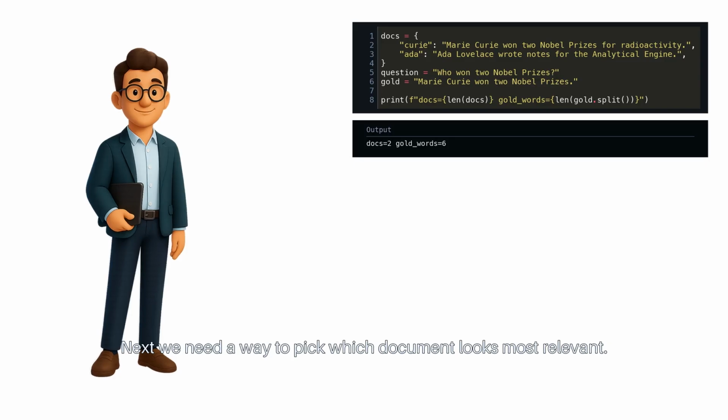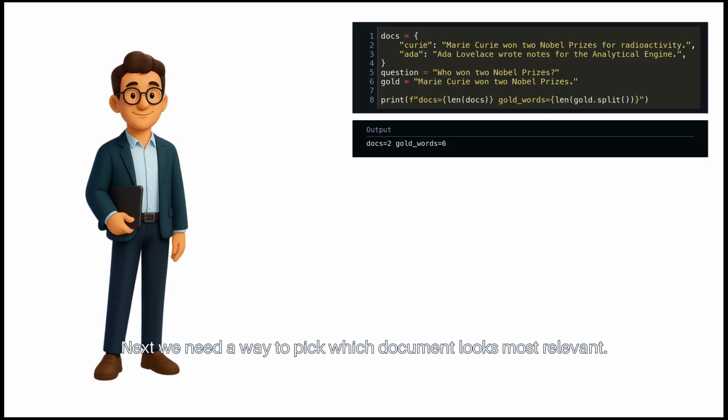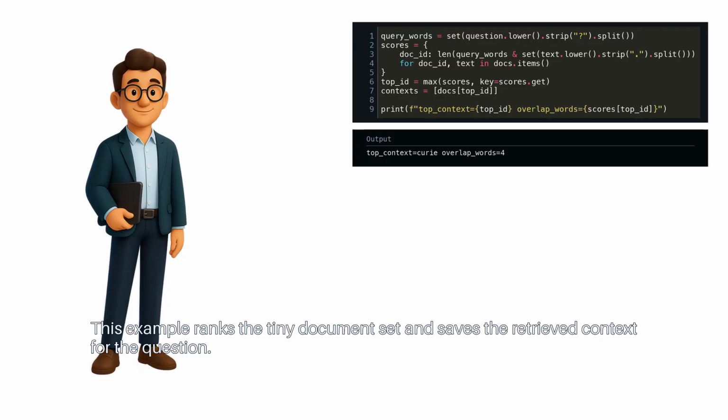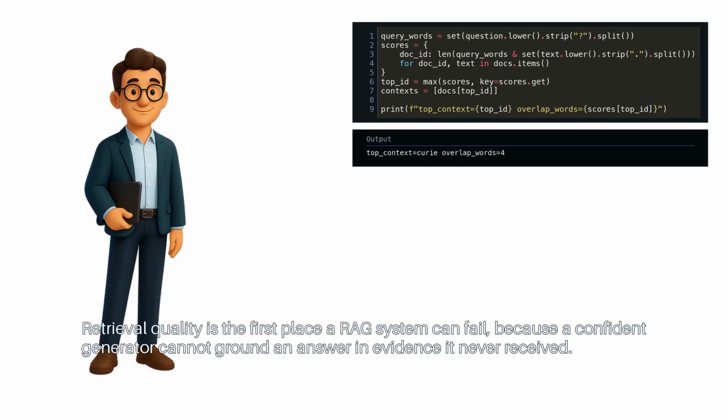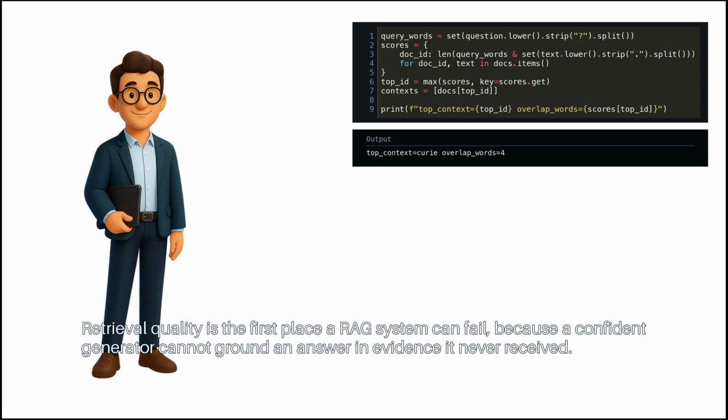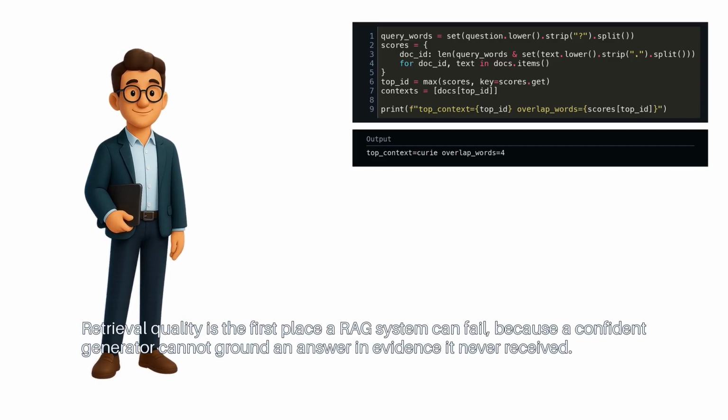Next, we need a way to pick which document looks most relevant. This example ranks the tiny document set and saves the retrieved context for the question. Retrieval quality is the first place a RAG system can fail, because a confident generator cannot ground an answer in evidence it never received.